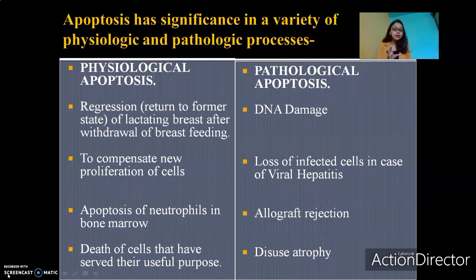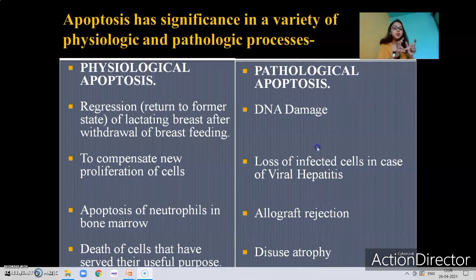Moving on to disuse atrophy. Atrophy is basically reduction in the size of the cells, along with reduction in the number of the cells. So how is it that the number of cells reduces? It is through a process called apoptosis. The cells die, the cells kill themselves, hence the number of cells reduces. In disuse, the cells of a particular organ are undergoing cell death because that particular organ is not being utilized to its fullest.